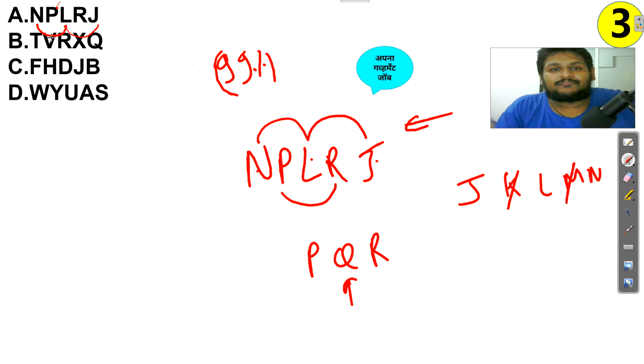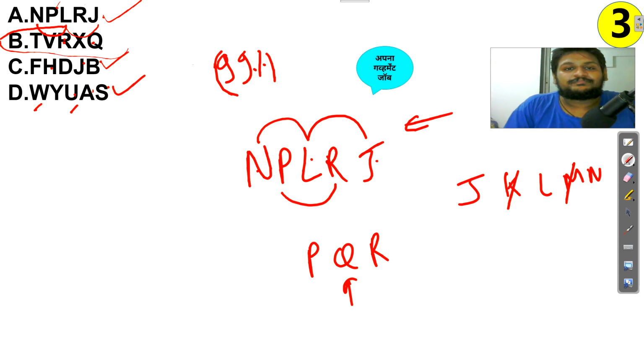Similarly, apply to this. O, P, Q, R, S, T, U. Here it is not satisfying. Let's check this: B, C, D, E, F. Here it is satisfying, and here it is also satisfying. And let's check this: S, T, U, V, W. W is there, U is there, so here it is also satisfying. So the odd one out is B. Like this you need to solve. Just apply this whenever you find an odd number of places or digits.